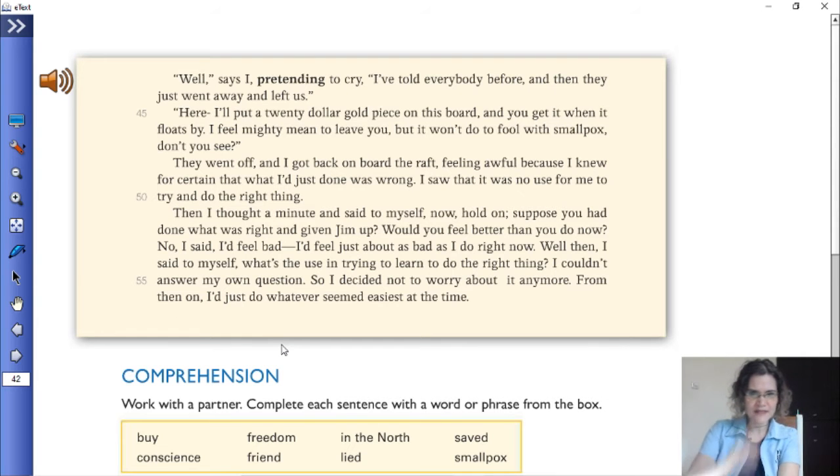Then I thought a minute and said to myself, now hold on, suppose you had done what was right and given Jim up. Would you feel better than you do now? No. I said, I feel bad. I'd feel just about as bad as I do right now. Well then, I said to myself, what is the use in trying to learn to do the right thing? I couldn't answer my own question, so I decided not to worry about it anymore. From then on, I just did whatever seemed easiest at the time.